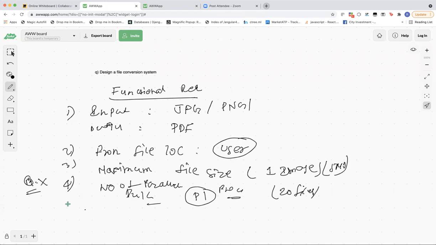Anything else from the user perspective, user experience? Should the user log in to upload this file, or can he proceed without any login? Login functionality. Whether you will allow only logged-in users to convert files or all users. Let's suppose for now we are allowing all users, and we don't need to consider the security aspect here. We can keep it as a P1, because security itself will be a whole different system. You need a number of ways to figure out and maintain security there.